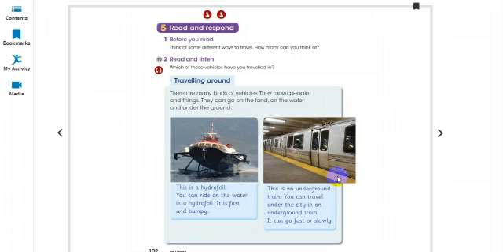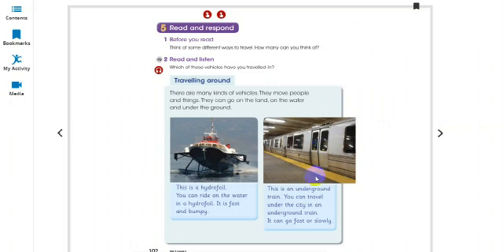Then the next vehicle is, what is it? Underground. This is an underground train. This is a train which is under the ground, so it is called an underground train. You can travel under the city in an underground train.